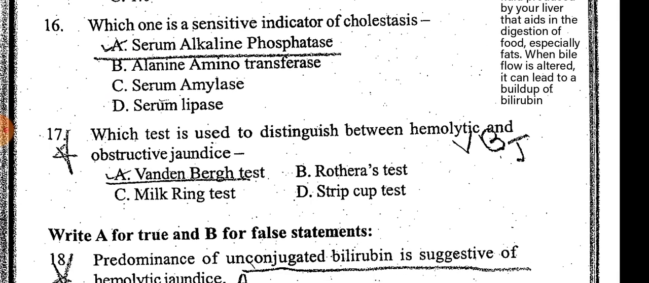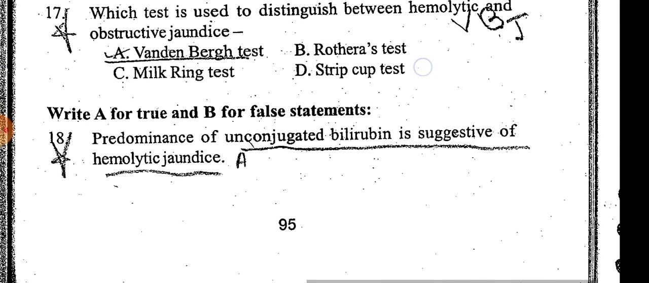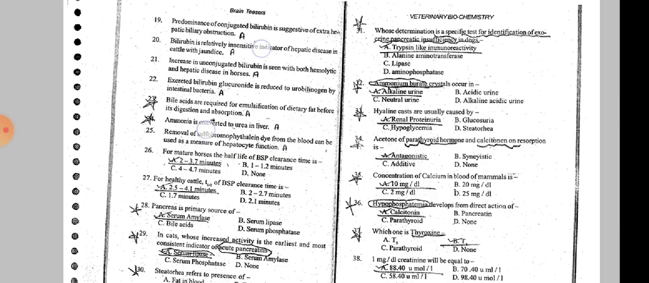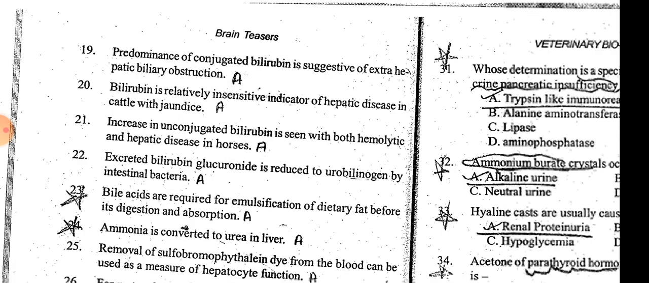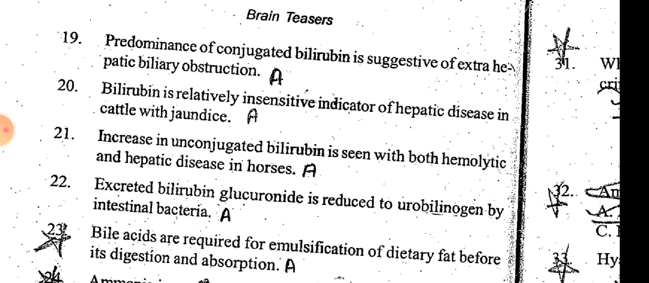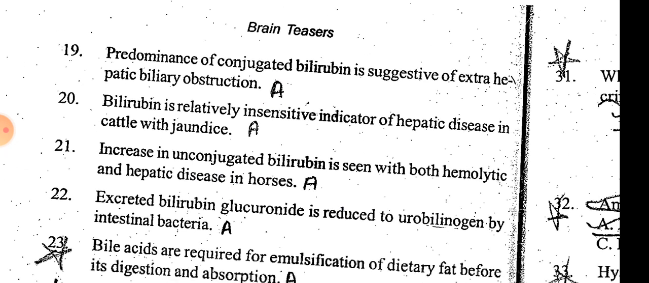Van den Bergh test is used to distinguish between hemolytic and obstructive jaundice. These two types of jaundice are checked by the Van den Bergh test. True or false: predominance of unconjugated bilirubin is suggestive of hemolytic jaundice. Predominance of conjugated bilirubin is suggestive of extrahepatic biliary obstruction. Bilirubin is a relatively insensitive indicator of hepatic disease in cattle with jaundice.